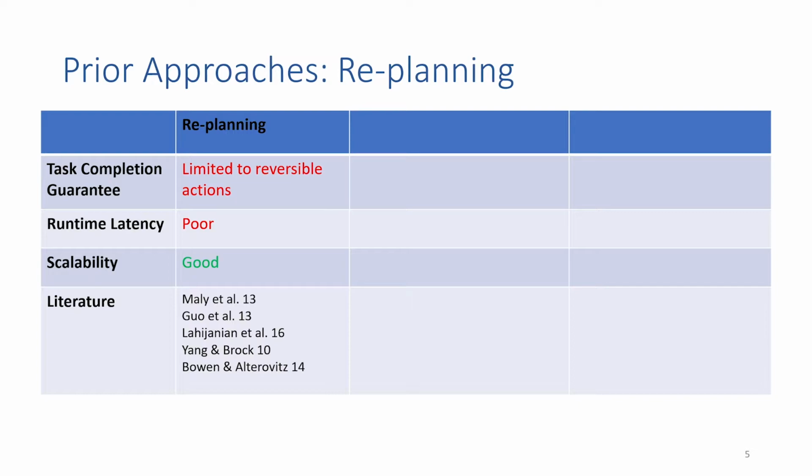So if you consider something like cracking an egg, the robot has no way to uncrack an egg. And in some domains, you could maybe have a task which would be possible to guarantee completion of, but if you use this replanning approach, you're not complete. There might be scenarios where it's not going to complete the task, even though it was possible to complete the task.